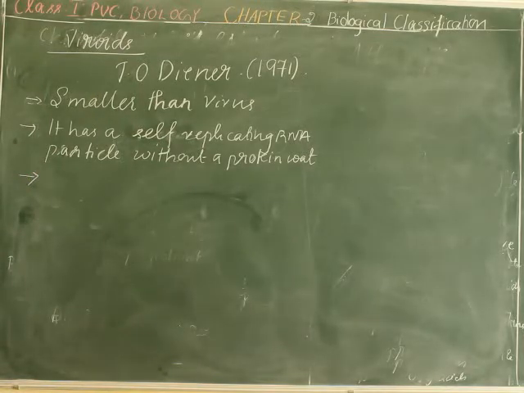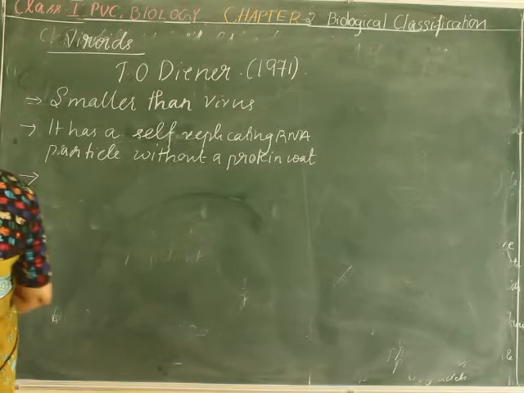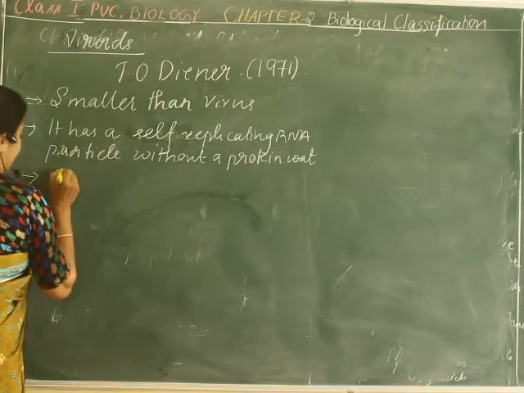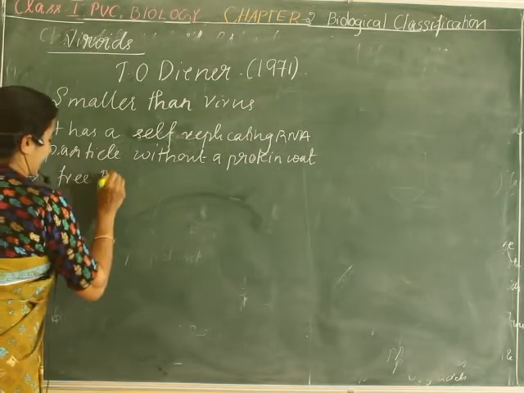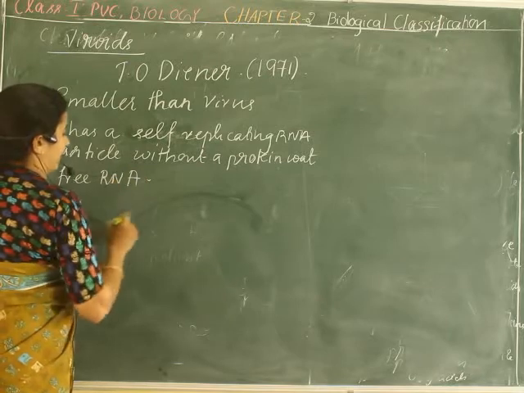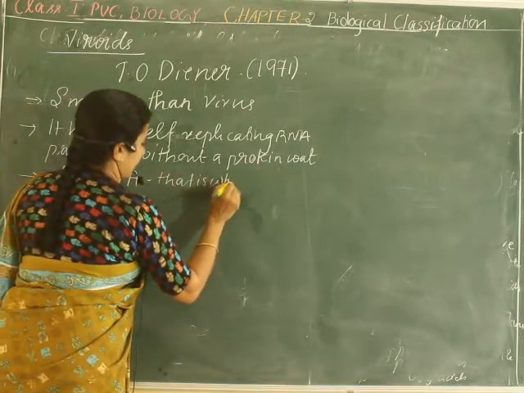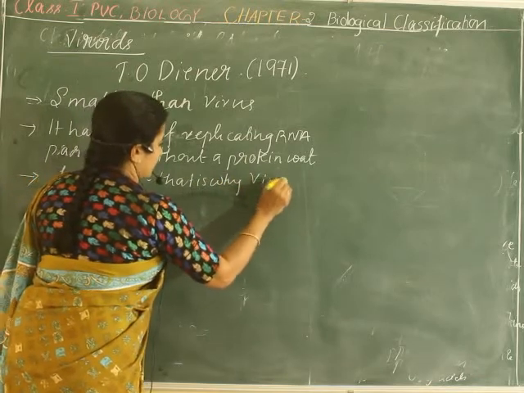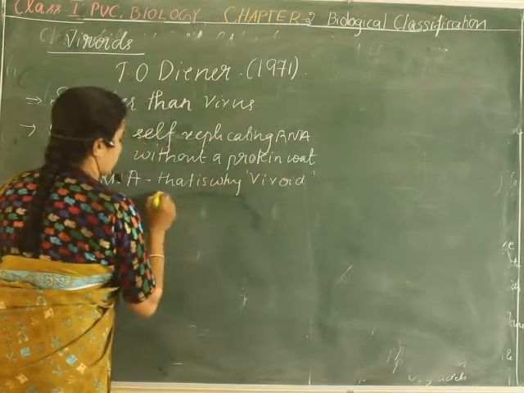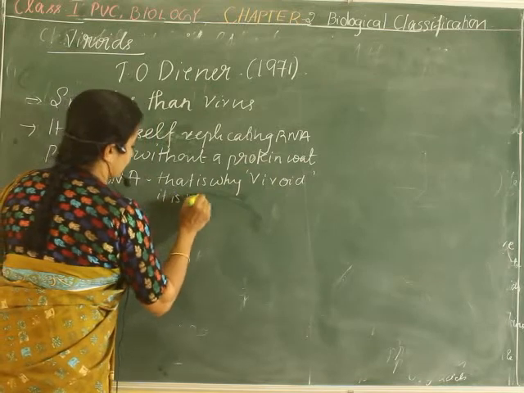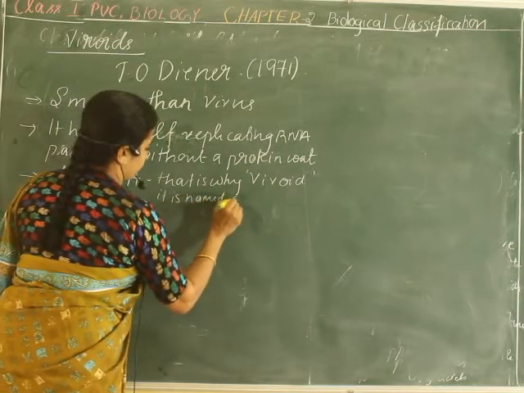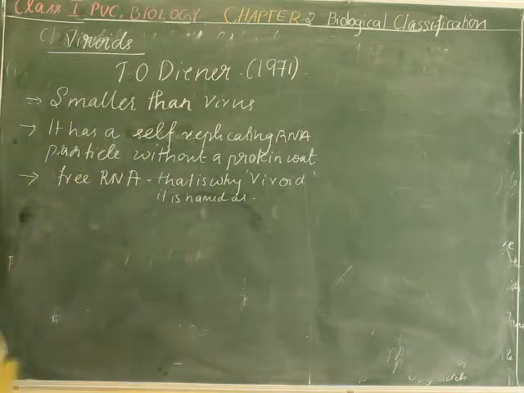It does not have the protein coat found in a virus, so it is a free RNA. It is made up of free RNA. That's why it is named viroid.